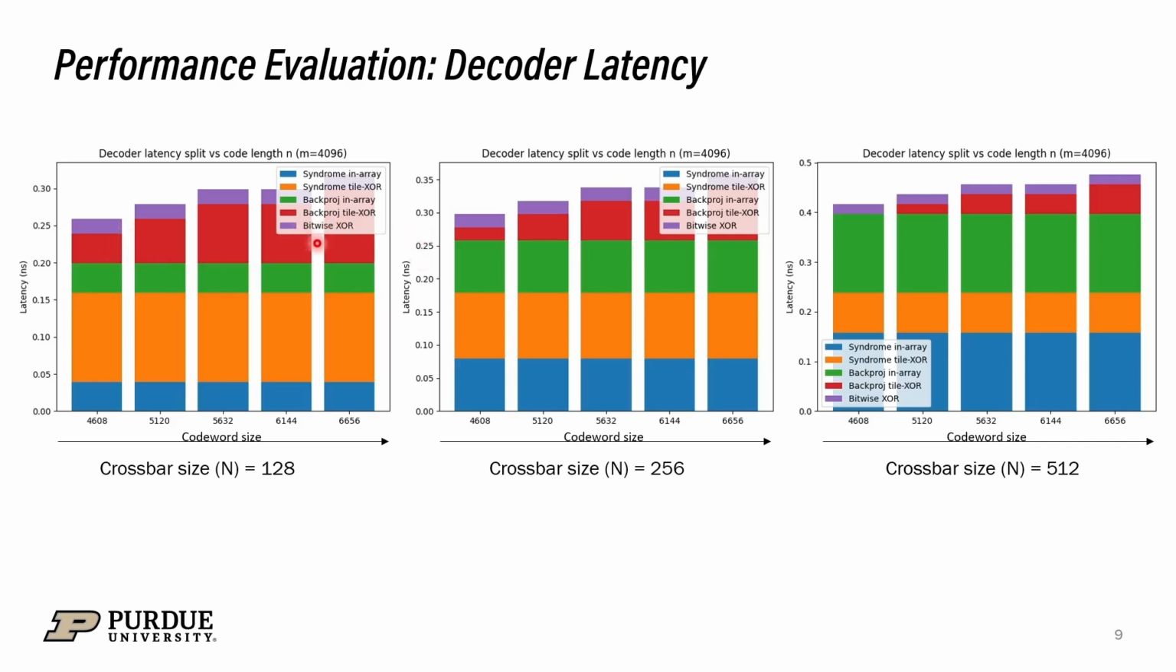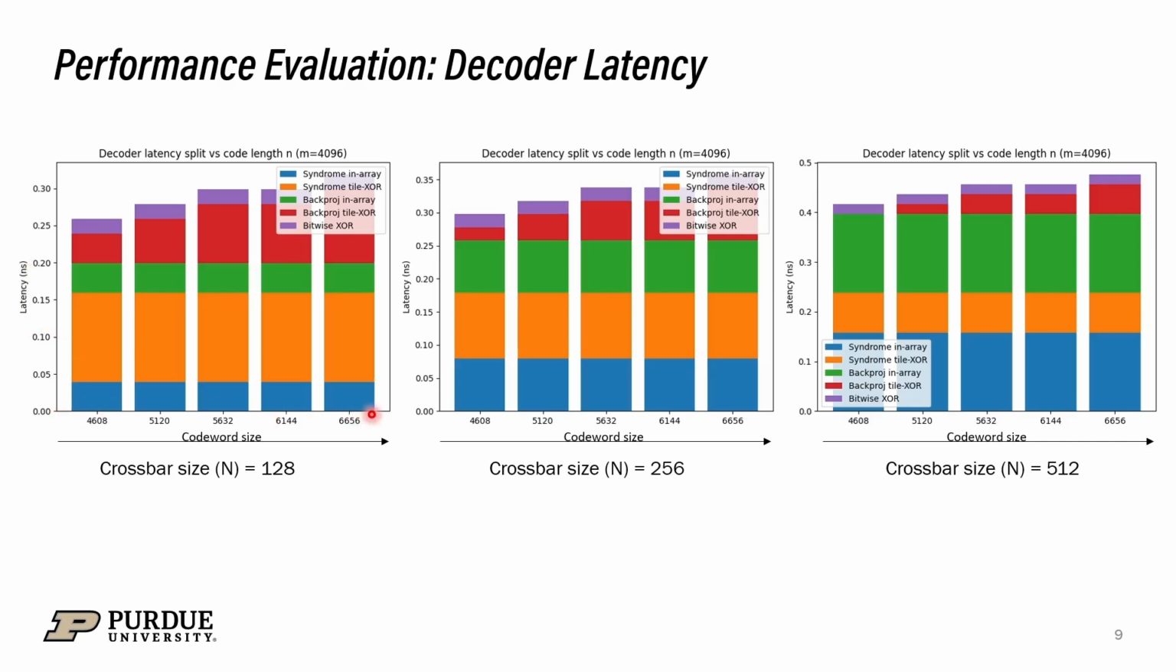Finally, we have the bitwise OR operations between the estimated error and the received code word into the decoder unit. And this has been demonstrated by purple color in all the figures. So let us now first look into the latency analysis of the decoder. Here in all these figures, the y-axis denotes the latency in nanoseconds and the x-axis denotes the code word dimensions.